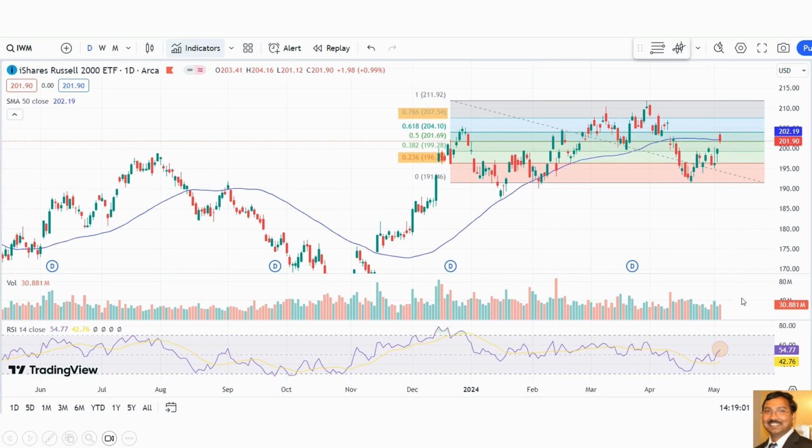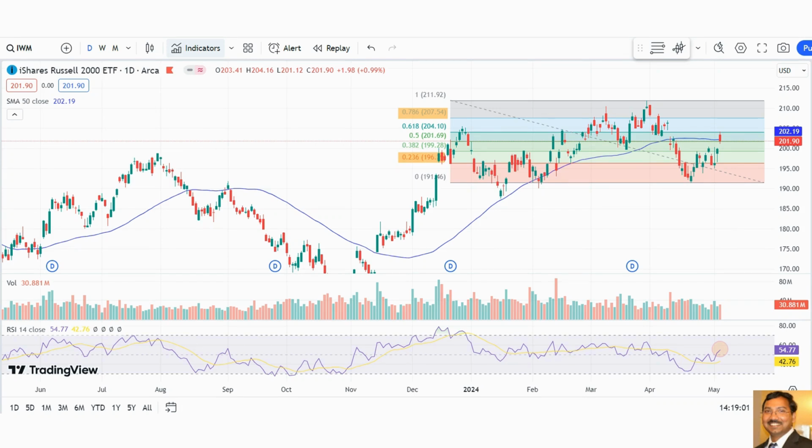Also on Friday, job data came in worse than expected. That's the reason the market rallied, because the market is expecting that, because of the bad data, a rate cut may take place very soon. But if that is the case, IWM is the one which would benefit. When the rate cut happens, that is the one which should lead.